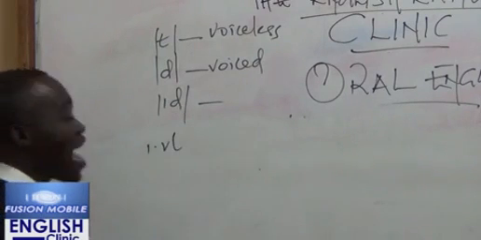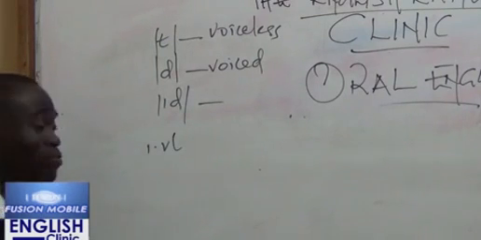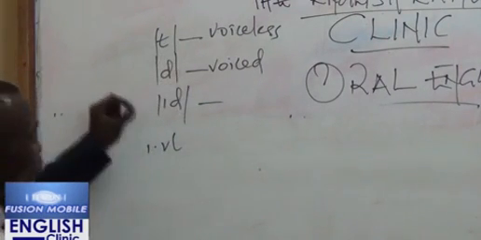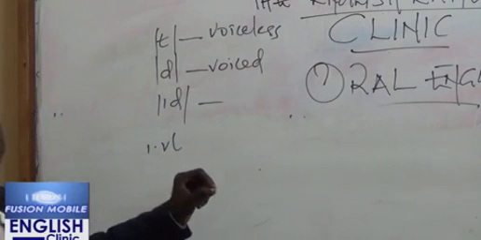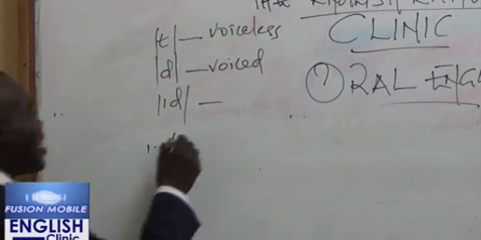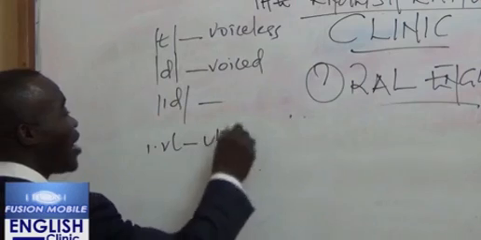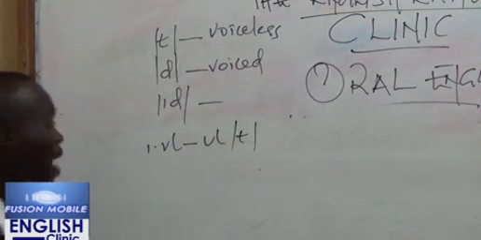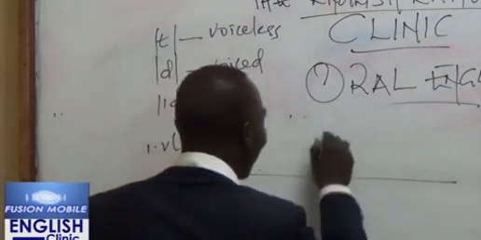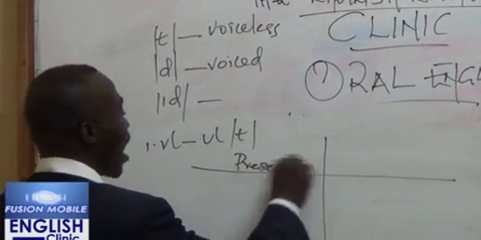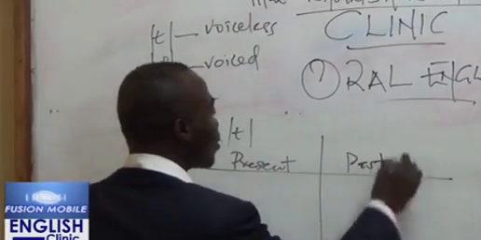Whenever a word ends with a voiceless sound other than t, then it will take the voiceless marker t in the past tense. Let me give us an example. Look at this word. This is present, and here you have past.